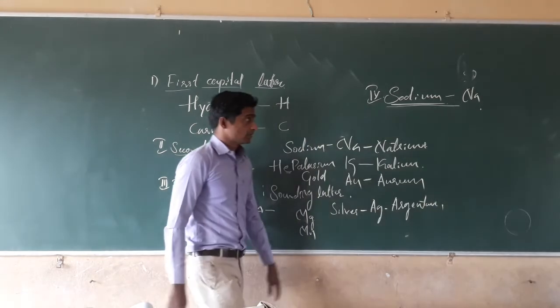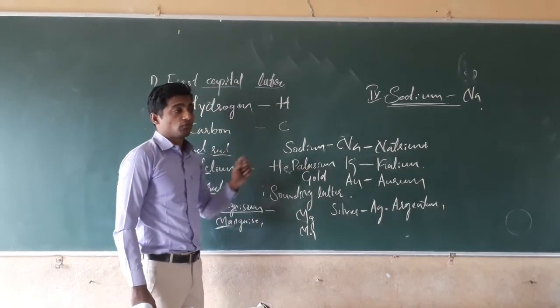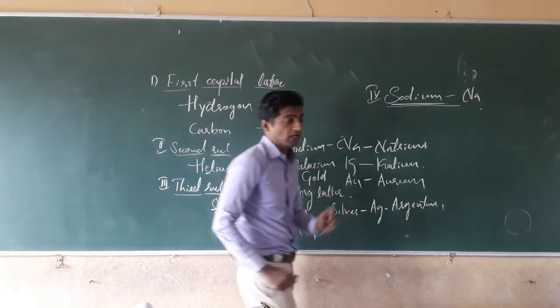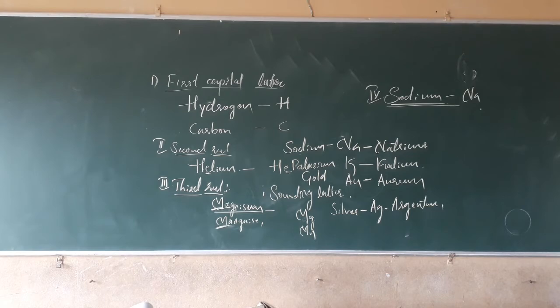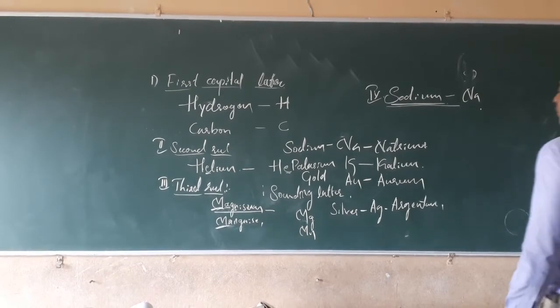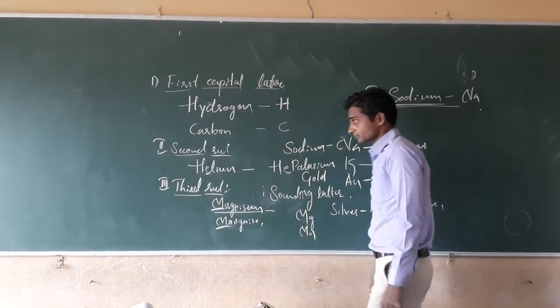Like that, there are four rules for giving chemical symbols to the elements. Yes, the first one is, we have to start with the capital letter. We have to give the symbol by taking the first capital letter.